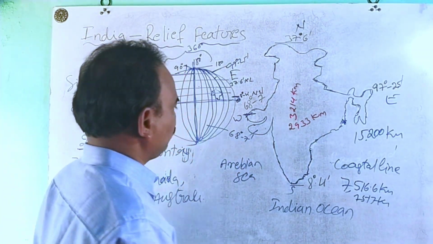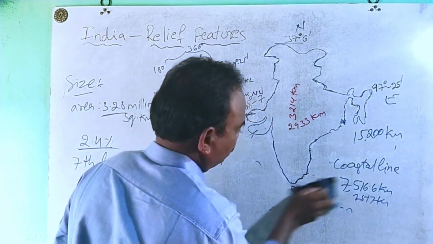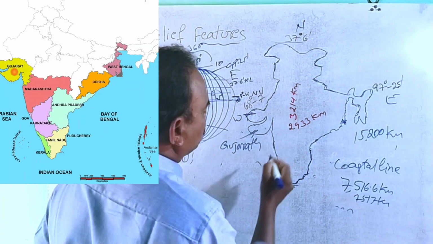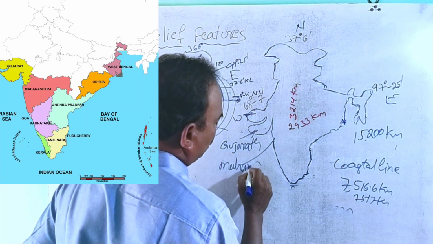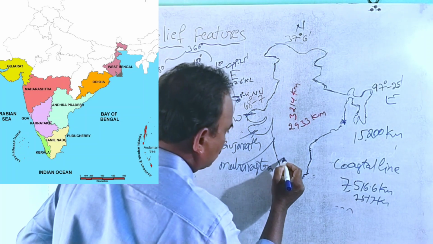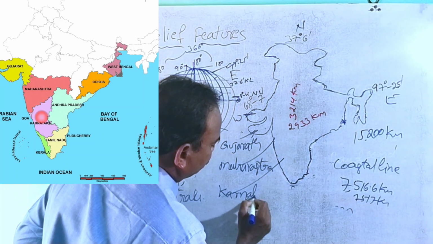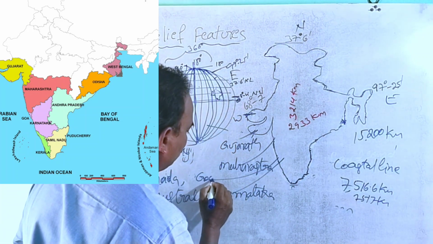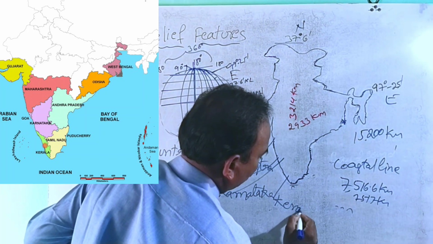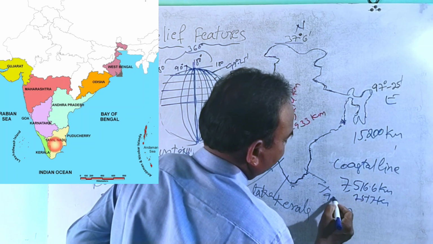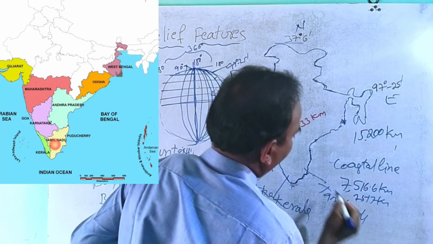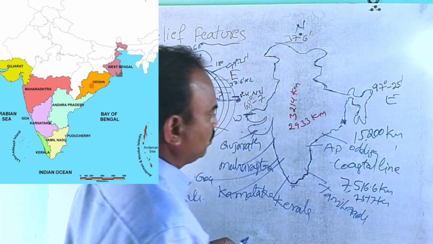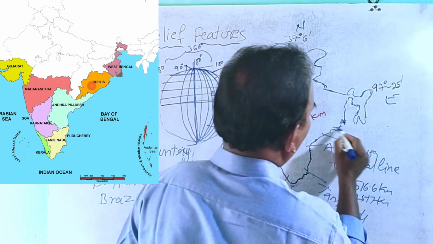Gujarat, Maharashtra, Goa, Karnataka, Kerala, Tamil Nadu, Andhra Pradesh, Odisha, and West Bengal.